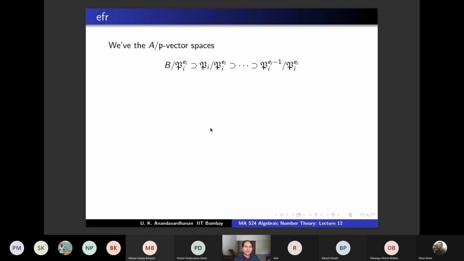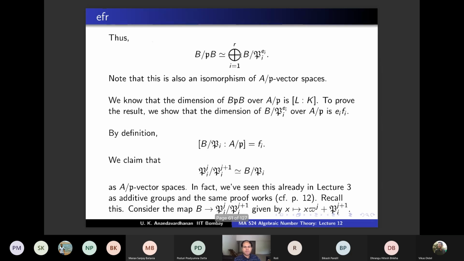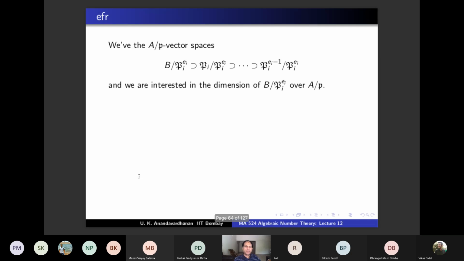You are interested in the dimension of this, but what you know is that the dimension of P^j / P^(j+1) is f_i. And therefore you are done.